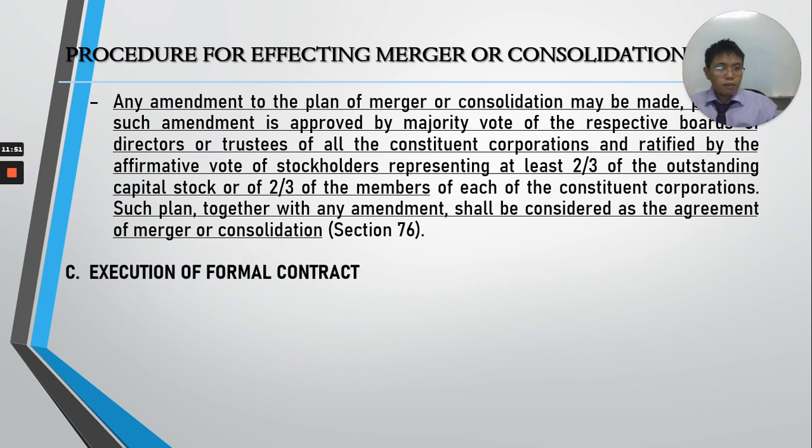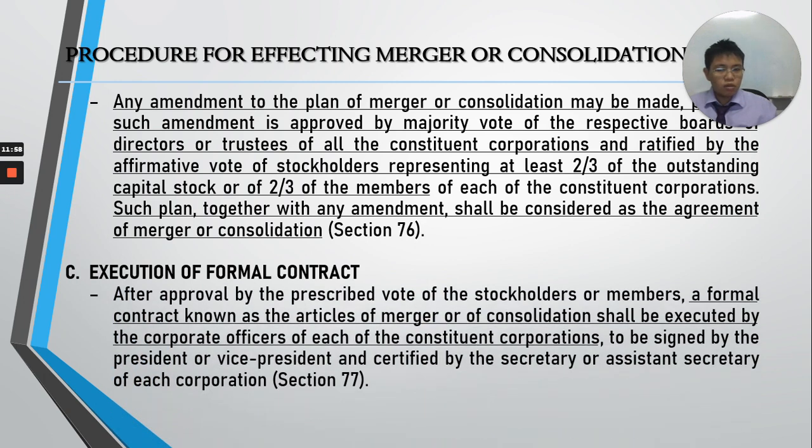After that, the corporations will execute a formal contract. So, yung formal contract is known as your articles of merger or consolidation. So, here, articles of merger or of consolidation, depending on the case. So, it shall be executed by the corporate officers of each of the constituent corporations, to be signed by the president or vice president and certified by the secretary or assistant secretary of each corporation. So, meron na silang formal contract.